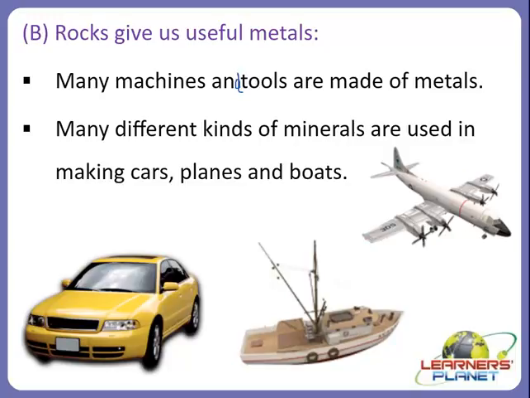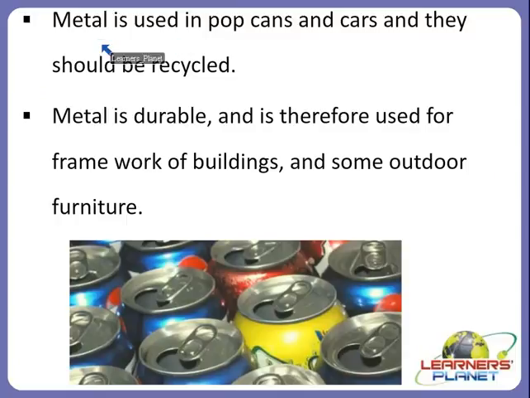Let us see in what other ways rocks and minerals are used. Yes, metal is used in pop cans and cars, and they should be recycled once we no longer need them, right? You can see here in this picture, these are the pop cans, right? You must know about this. These are made up of metal, right?